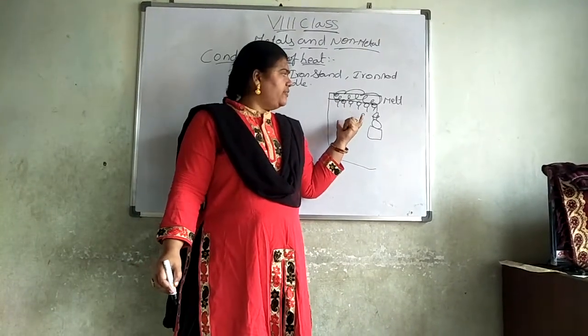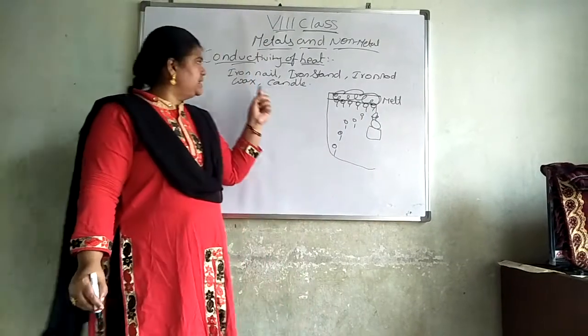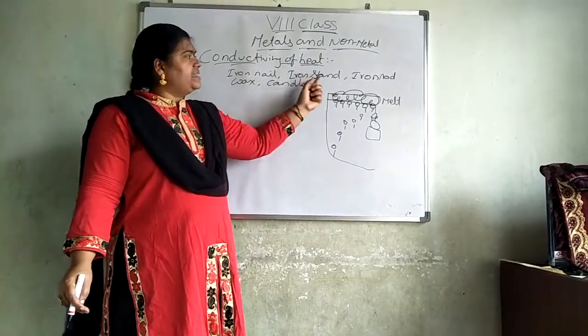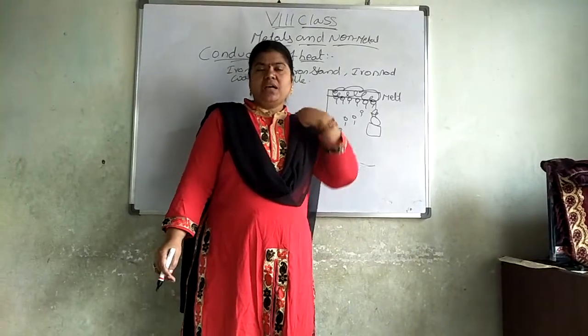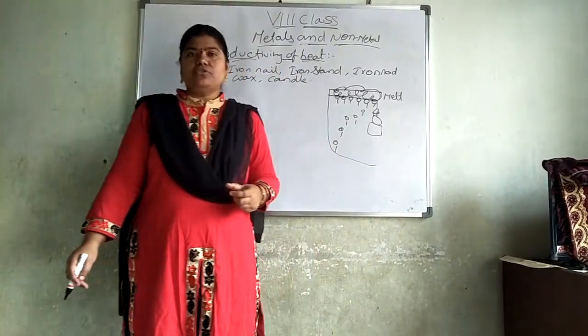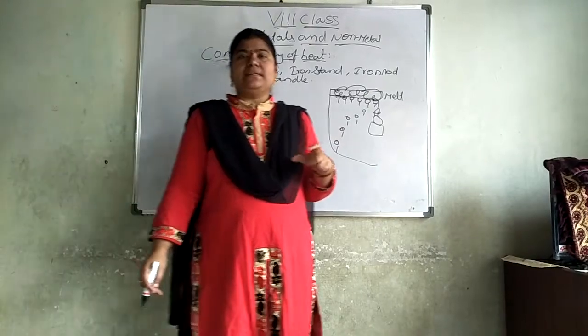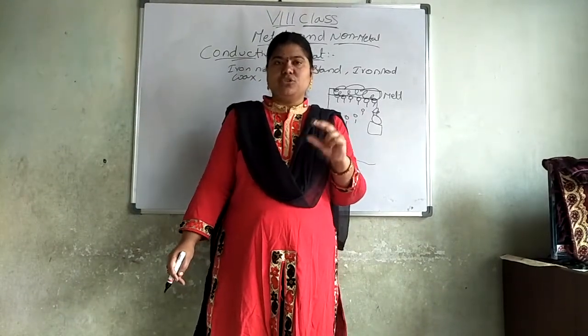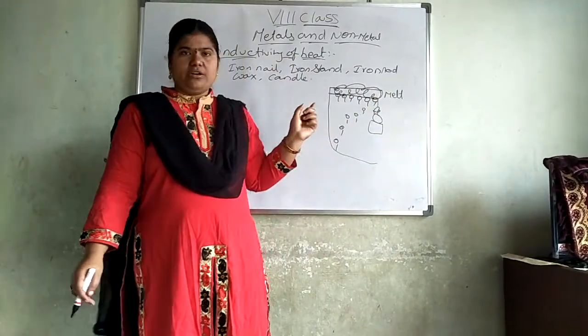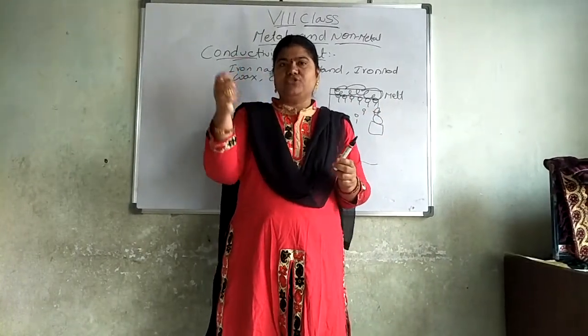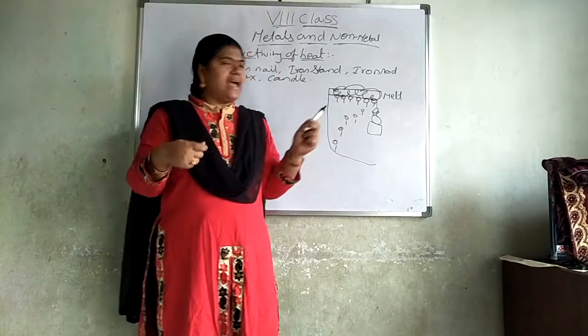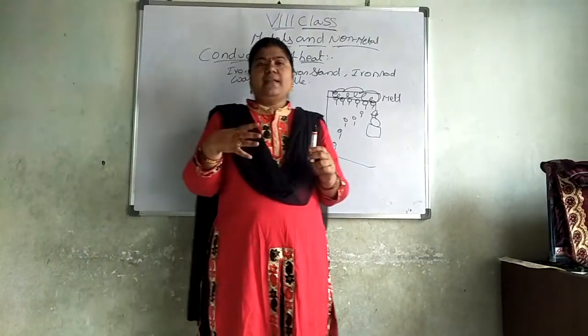What are the things required for conductivity of heat? Iron nail, iron stand, iron rod, wax and candle. We melt the candle into liquid form and pour it on this iron rod. Before it gets into solid form, stick the iron nails to it.